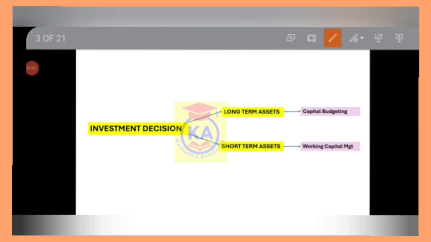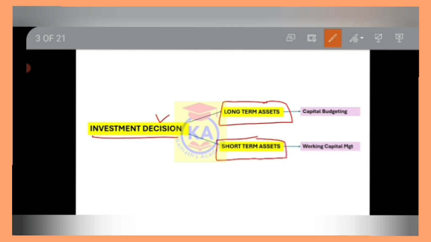Let's see the meaning of investment decision. Investment decision means the decision regarding investment of funds in long-term assets or in short-term assets. It's called as investment decision. What do you mean by long-term assets? Long-term assets are those assets which can be used for a long period of time, more than 1 year. For example, machinery, buildings, etc. are all the examples of long-term assets.